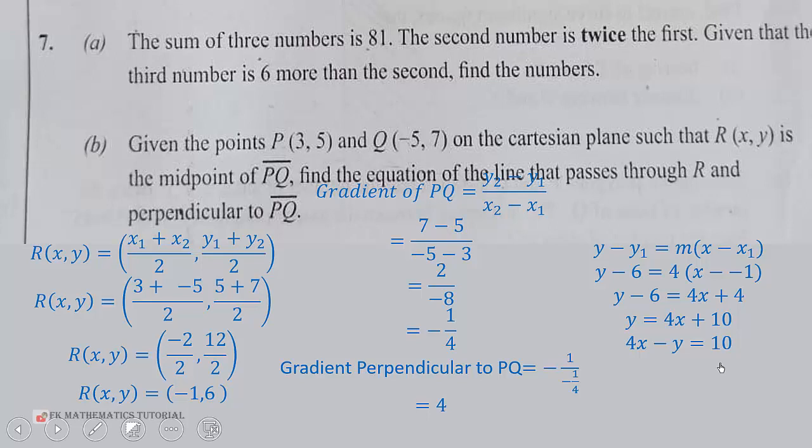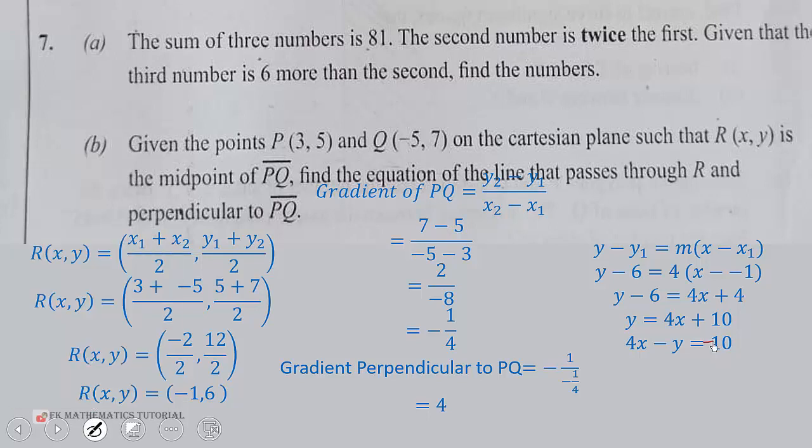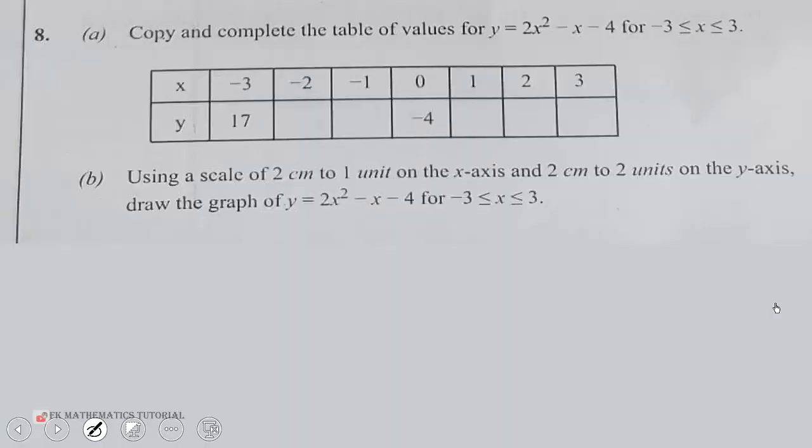So let me correct it. Good. So that would be negative 10 here. 4x minus y equal negative 10, if you want to write it in the standard form. That's it. So any of these is correct, this or this is correct. They're the same thing. Now let's look at question number 8.